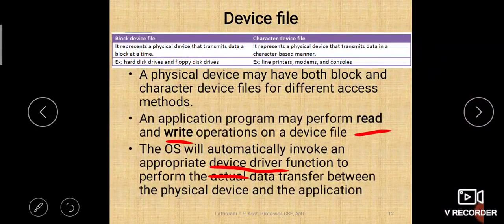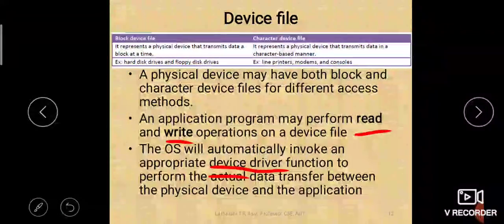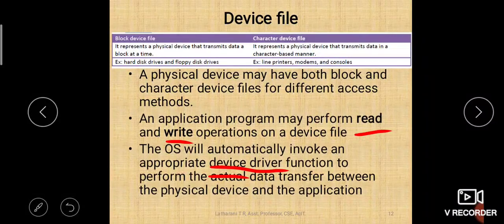So what is this device driver? Device driver is a program that operates or controls a device attached to the computer. It operates or controls any device which is attached to your computer, and also it enables different hardware devices for communication with the operating system. So such software, the OS will automatically invoke to make the hardware devices function.